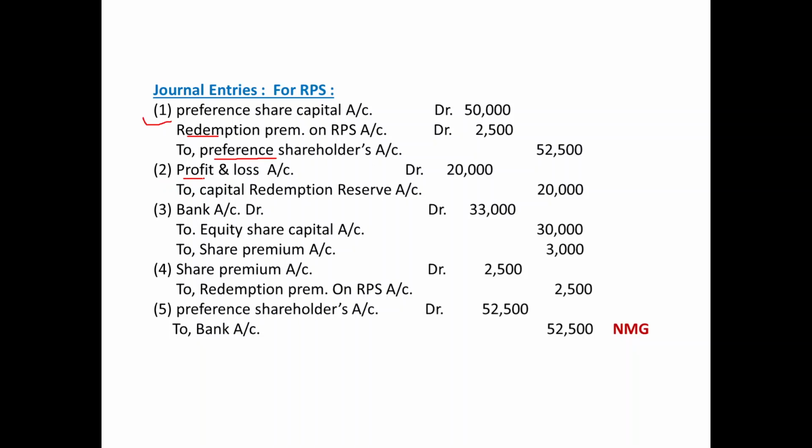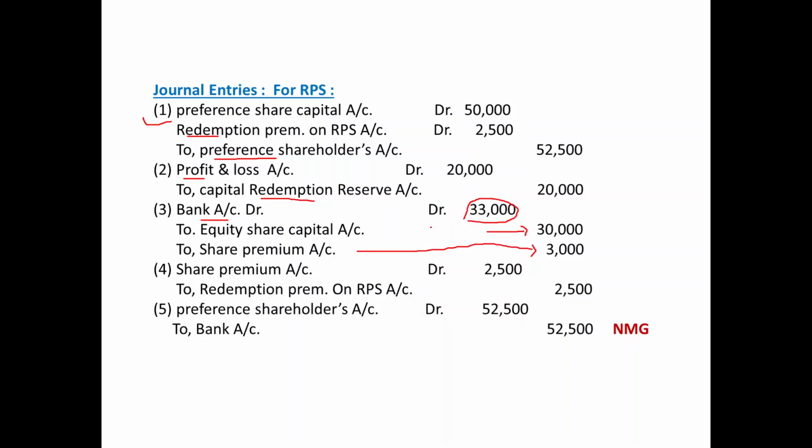Second, profit and loss account debited 20,000, to CRR account, that is capital redemption reserve account, credited 20,000. Third one, for the new issue: bank account debited 33,000, including premium, to equity share capital account 30,000, to share premium account, 10% of 30,000, 3,000.